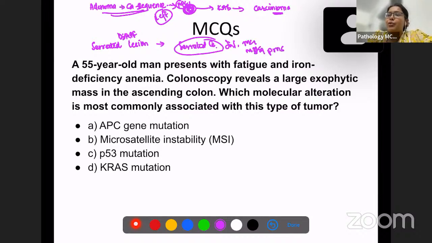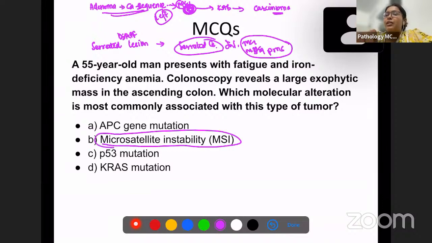These three proteins are required for microsatellite stability. So when there are mutations in these, there is going to be microsatellite instability. This is what happens in the right side of the colon. So for this question, the answer is microsatellite instability.